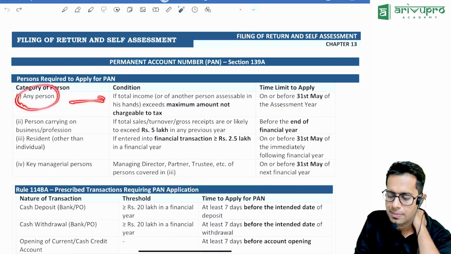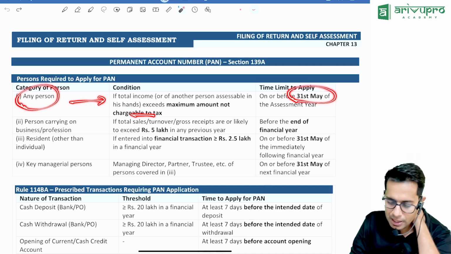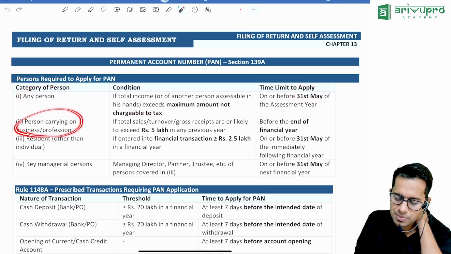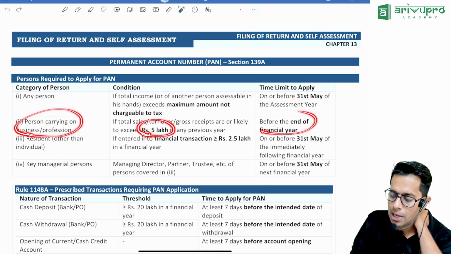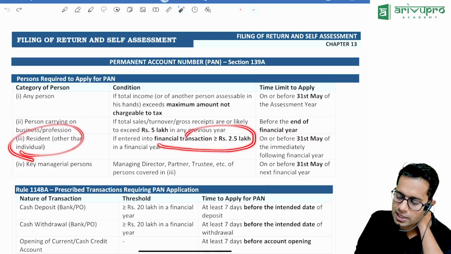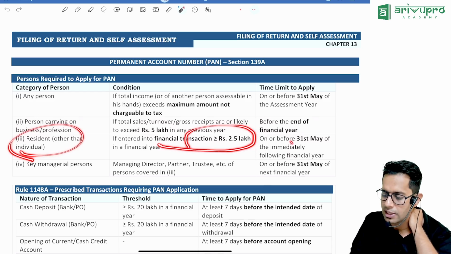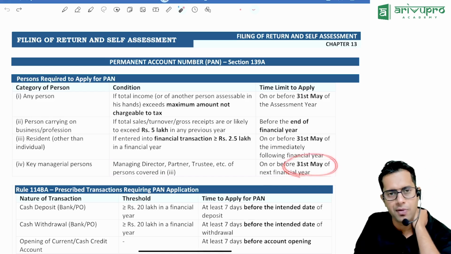Any person whose income is more than the basic exemption limit should apply for PAN by 31st of May of the assessment year. A person who has business income whose turnover is more than 5 lakh rupees before the end of the financial year should apply for a PAN. If you are a resident who has done a financial transaction of more than 2.5 lakhs before 31st of May, you should apply for a PAN, and a key managerial person should apply for PAN before 31st of May.